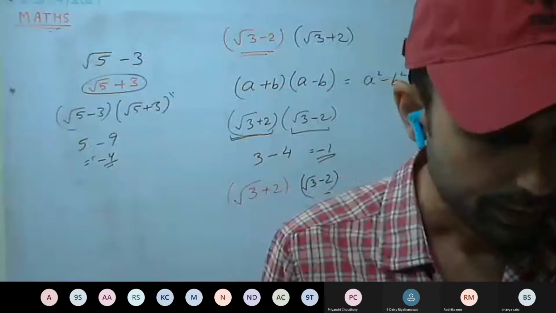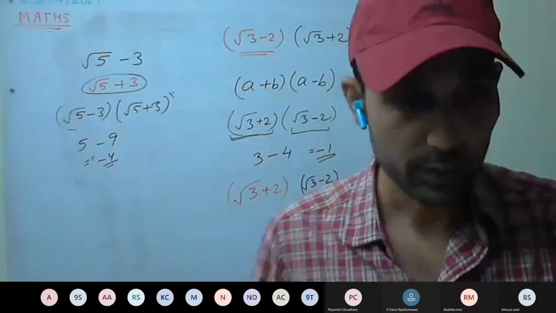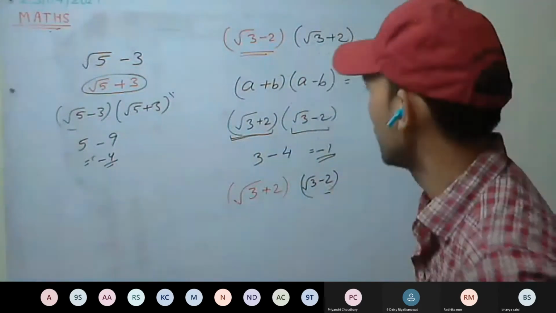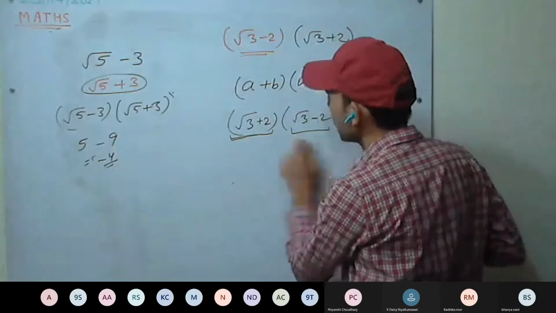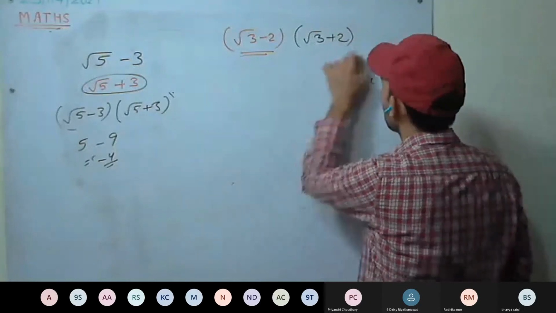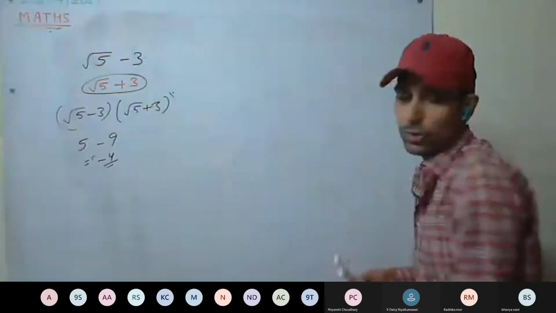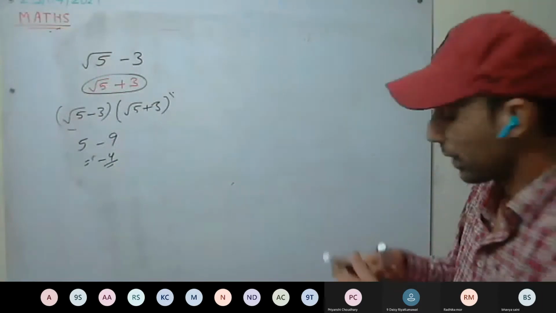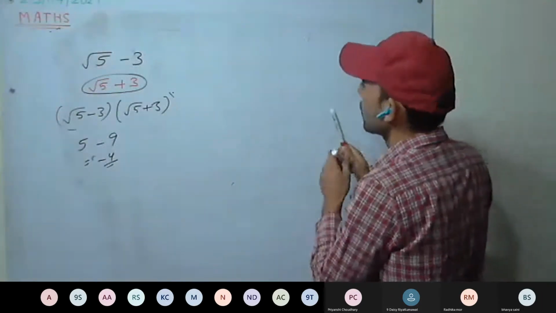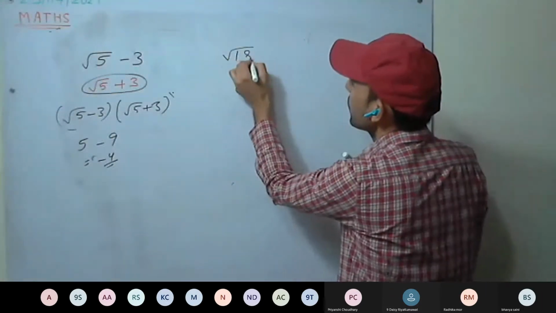Okay. Next one, fifth one. Fifth one, everyone try to solve, and we will leave the class. We have to find the lowest rationalizing factor. In the question it is given root 18 minus root 50; the rest you do as homework.